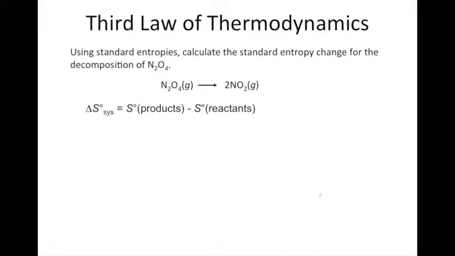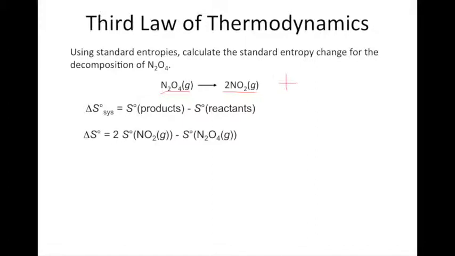Okay, so here we want to use the formula. The change in entropy under standard conditions is equal to the absolute entropies of the products minus the entropies of the reactants. And if I look at this, I've got N2O4 gas going to 2 NO2 gas molecules. So I'm increasing the number of gas particles. So right now I can look at this and I know the entropy change should be positive. And you can review how to predict the signs of entropy changes. But we want to calculate the actual value.